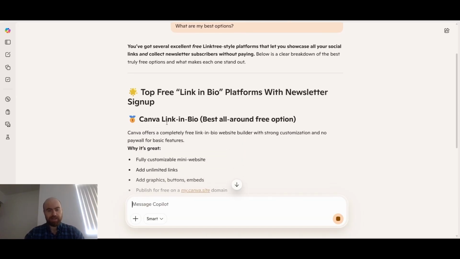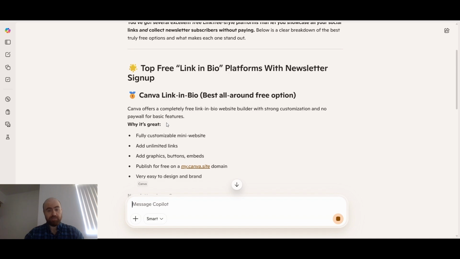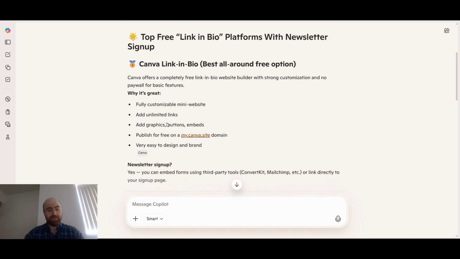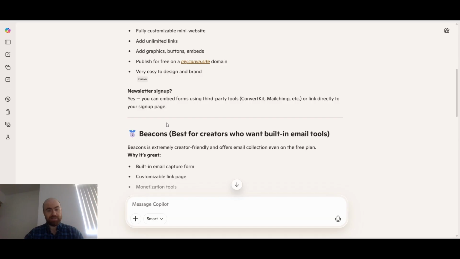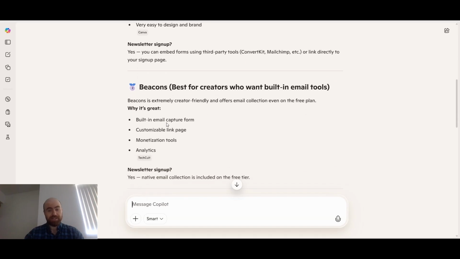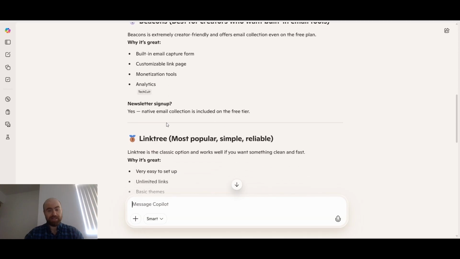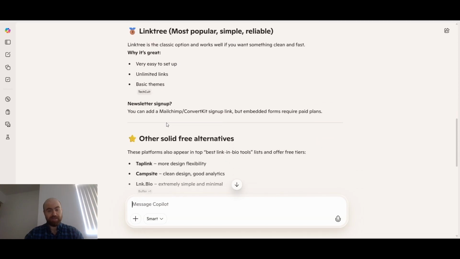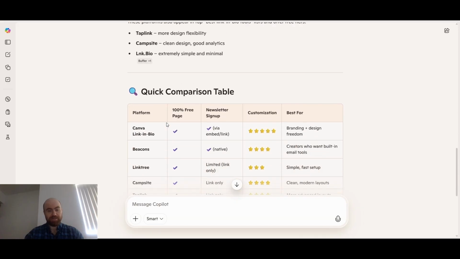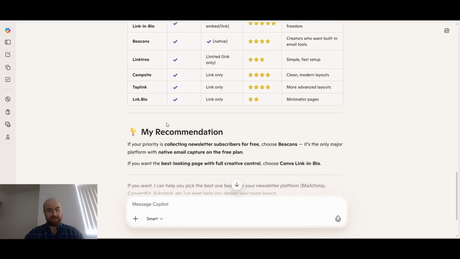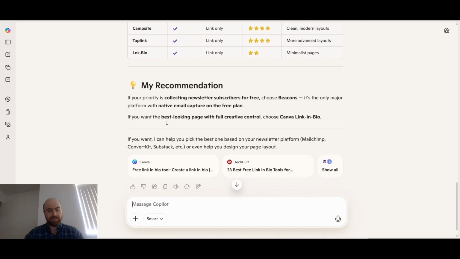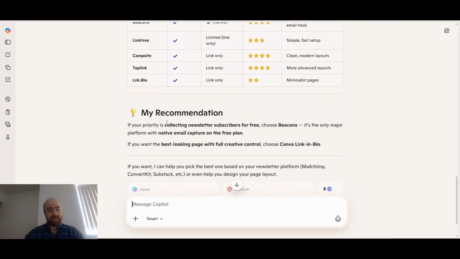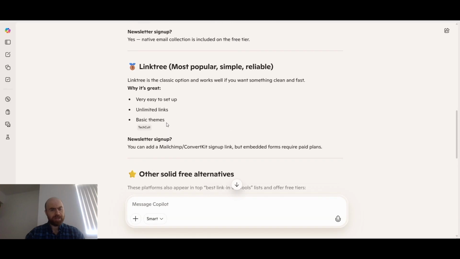Okay, so we got Canva. Okay, Canva site. We like Canva. Got Beacons. It's creator friendly. Has email collection, even on the free plan. We got Linktree. Very easy to set up. And then we have some other ones. There's TabSync, Campsite, link in bio. So Beacons, it's saying that Beacons has email, Canva and Linktree don't. We're going to try them all out right now.